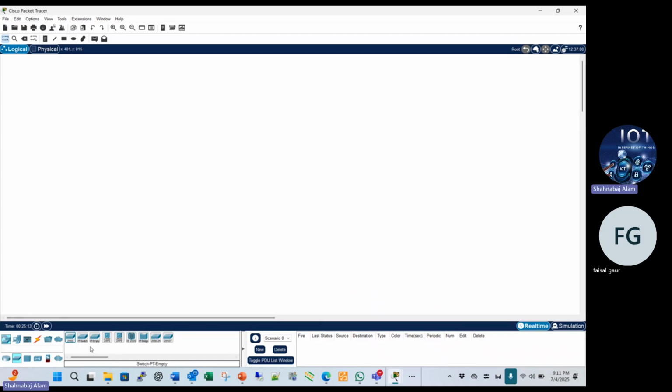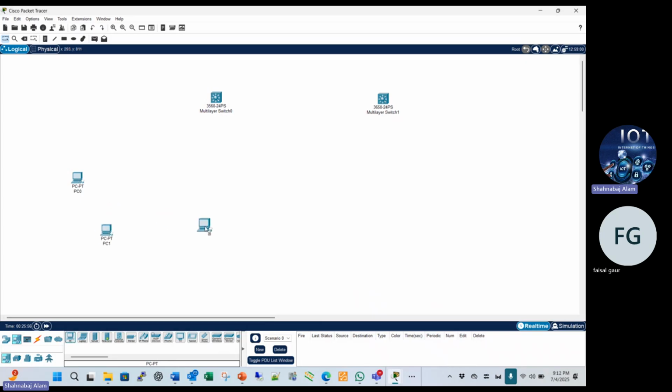So you see also here the switch 2960 series, 3560 series. Suppose I click this switch, this is the multilayer switch. We also suppose that I connect two switches.